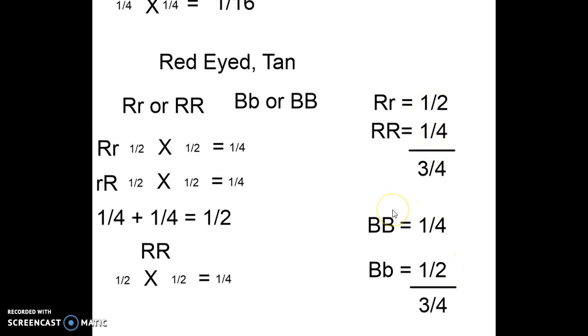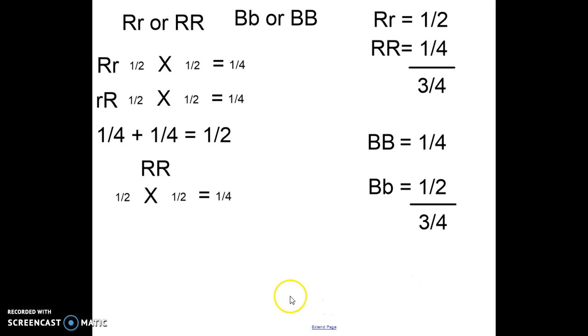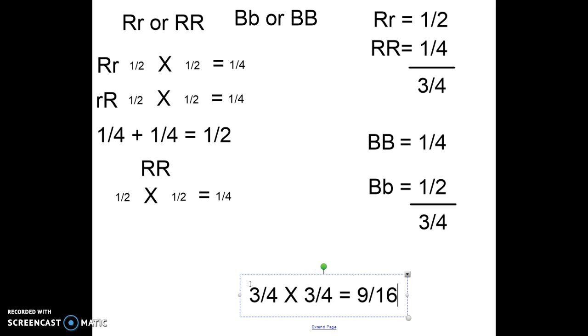But that doesn't mean that 3/4 of the offspring will be red-eyed and tan. We need to multiply these two together because we need it to be red-eyed and tan. So the final math is 3/4 times 3/4, which equals 9/16.